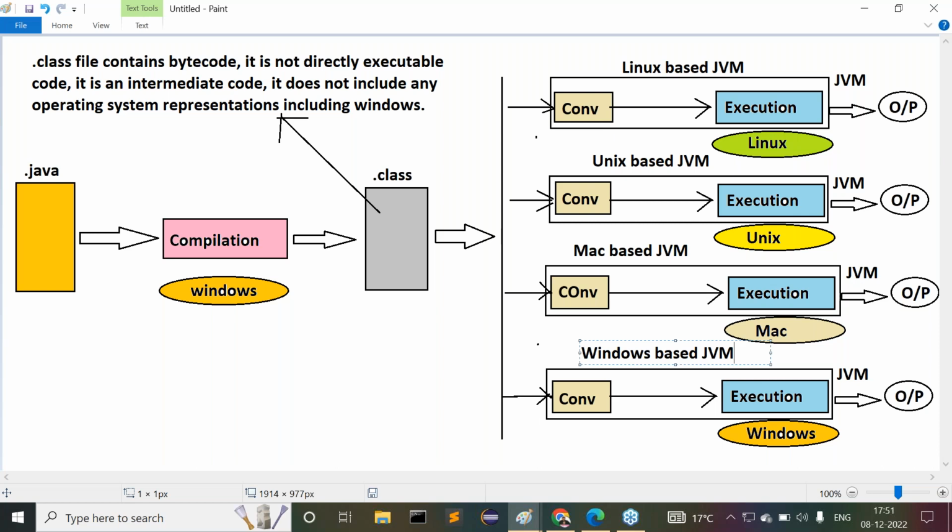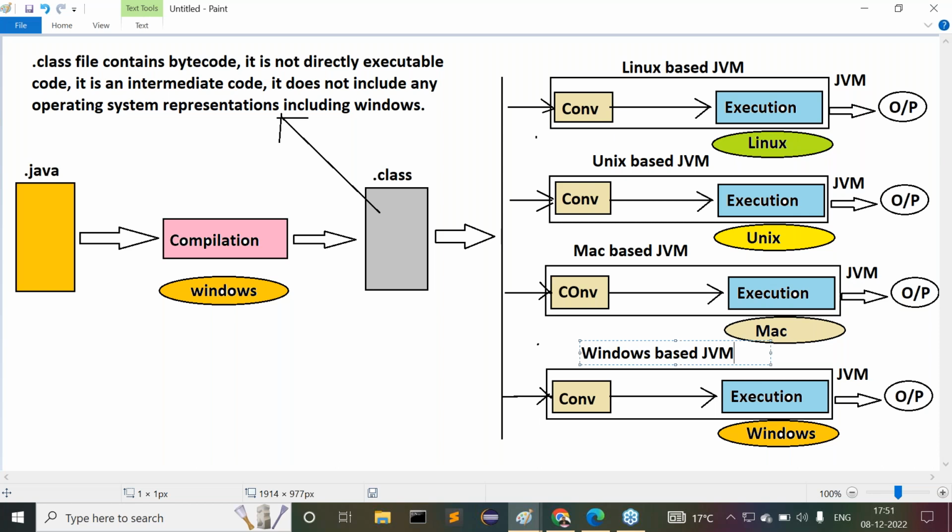The Java compiler is dependent on the platform operating system. The JVM is dependent on the operating system. The Java profiler is dependent on the operating system. All of these are dependent on operating systems only. So the total Java software is platform dependent, but the Java programming language is platform independent. If you prepare any program using the Java programming language, that is platform independent: compile on one operating system, execute on multiple operating systems.